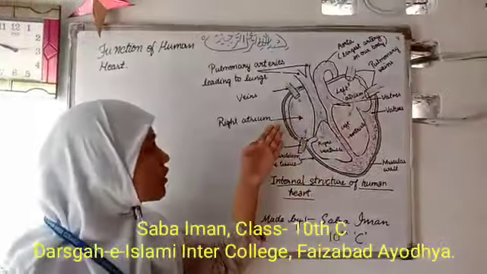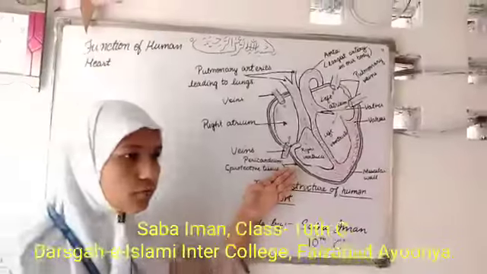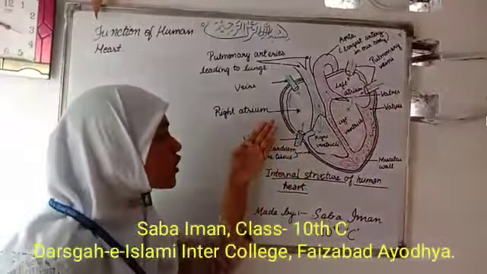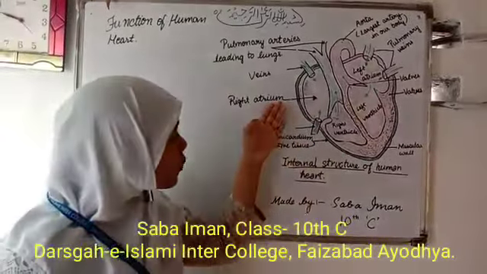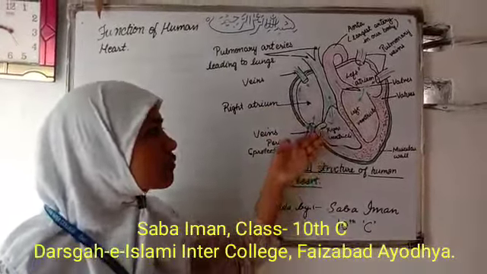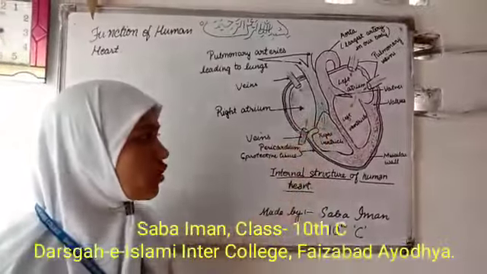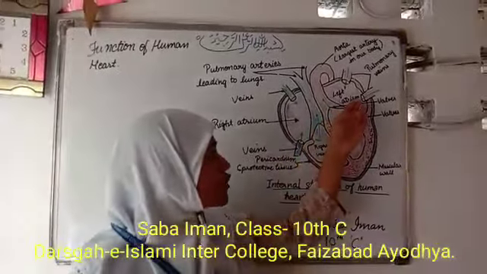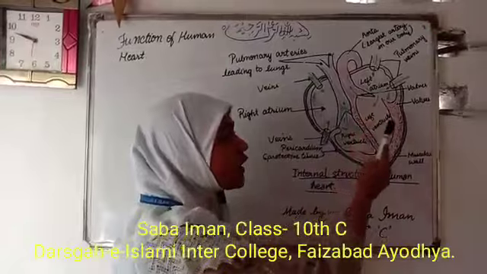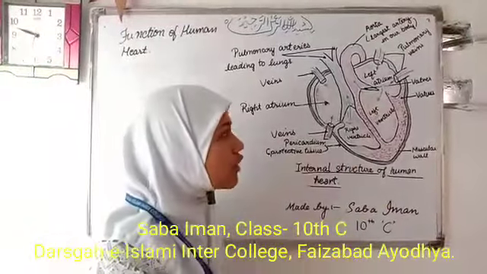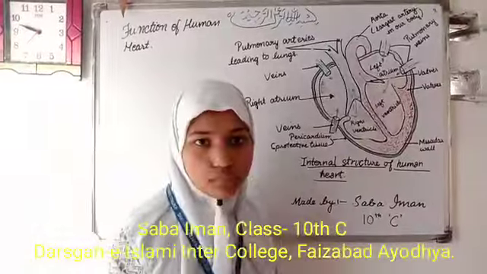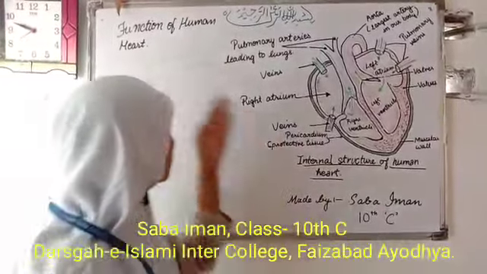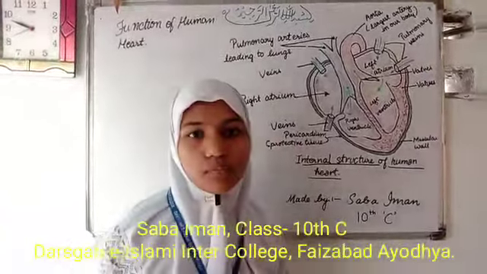The aperture between right atrium and right ventricle is having a valve that opens in one direction only, that is called tricuspid valve. The aperture between left atrium and left ventricle is also having a valve that is called bicuspid valve. Now I am going to describe the function of the human heart.